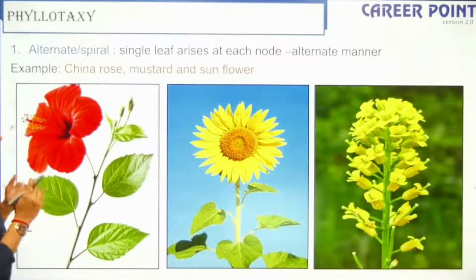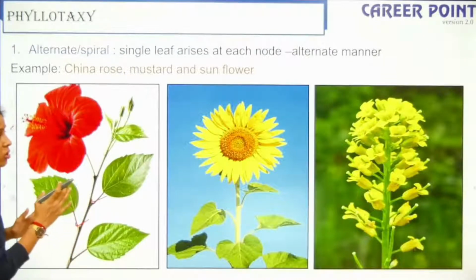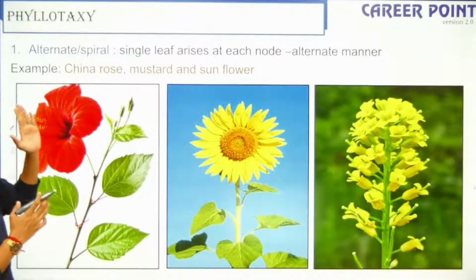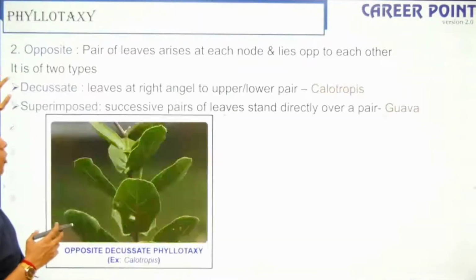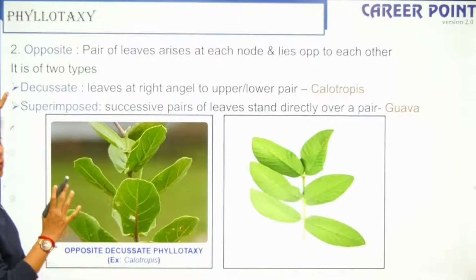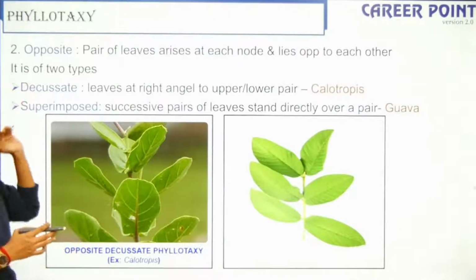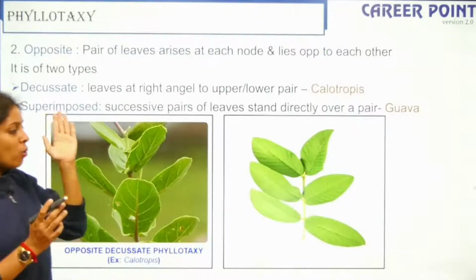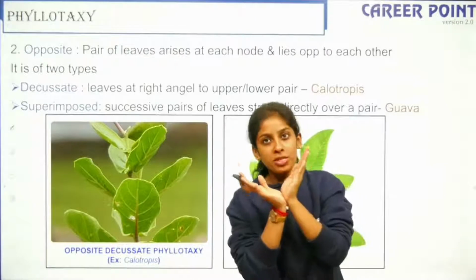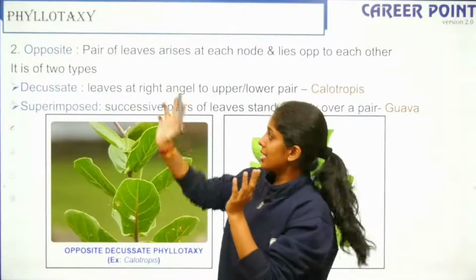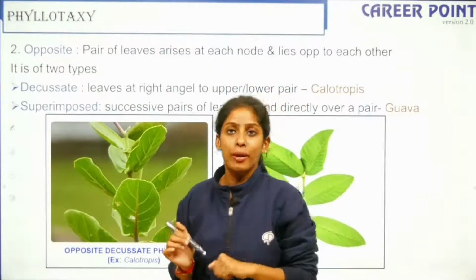Okay, so now you can see I have one leaf here, the other leaf here. So this is alternate phyllotaxy, so China rose, mustard and sunflower, right? So the next one is opposite, so if it's exactly opposite to each other, this can have two types, one is decussate, one is superimposed. So one and the other is at 90 degrees to each other, meaning they're opposite, but in the pattern of 90 degrees it is decussate, and when it is just opposite to one another it is superimposed.